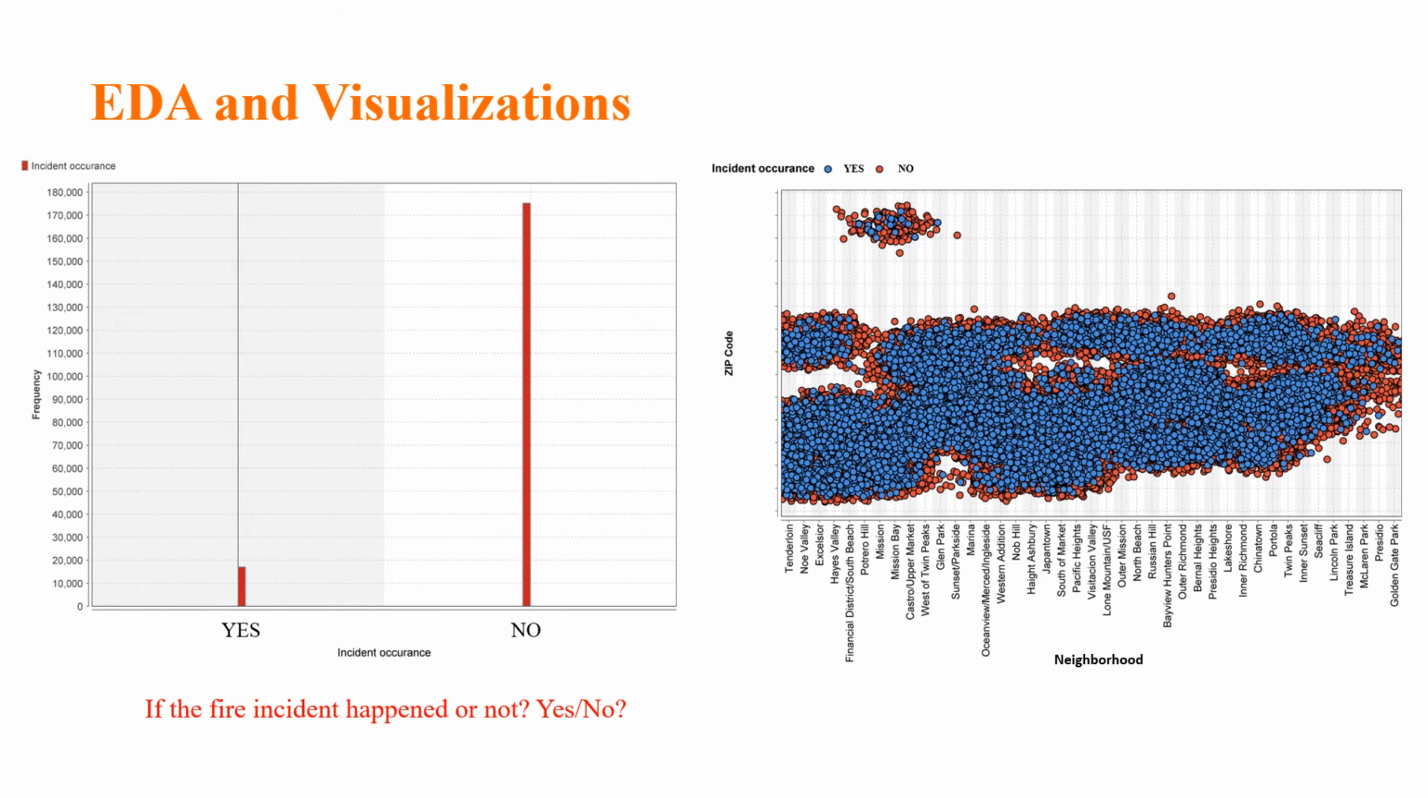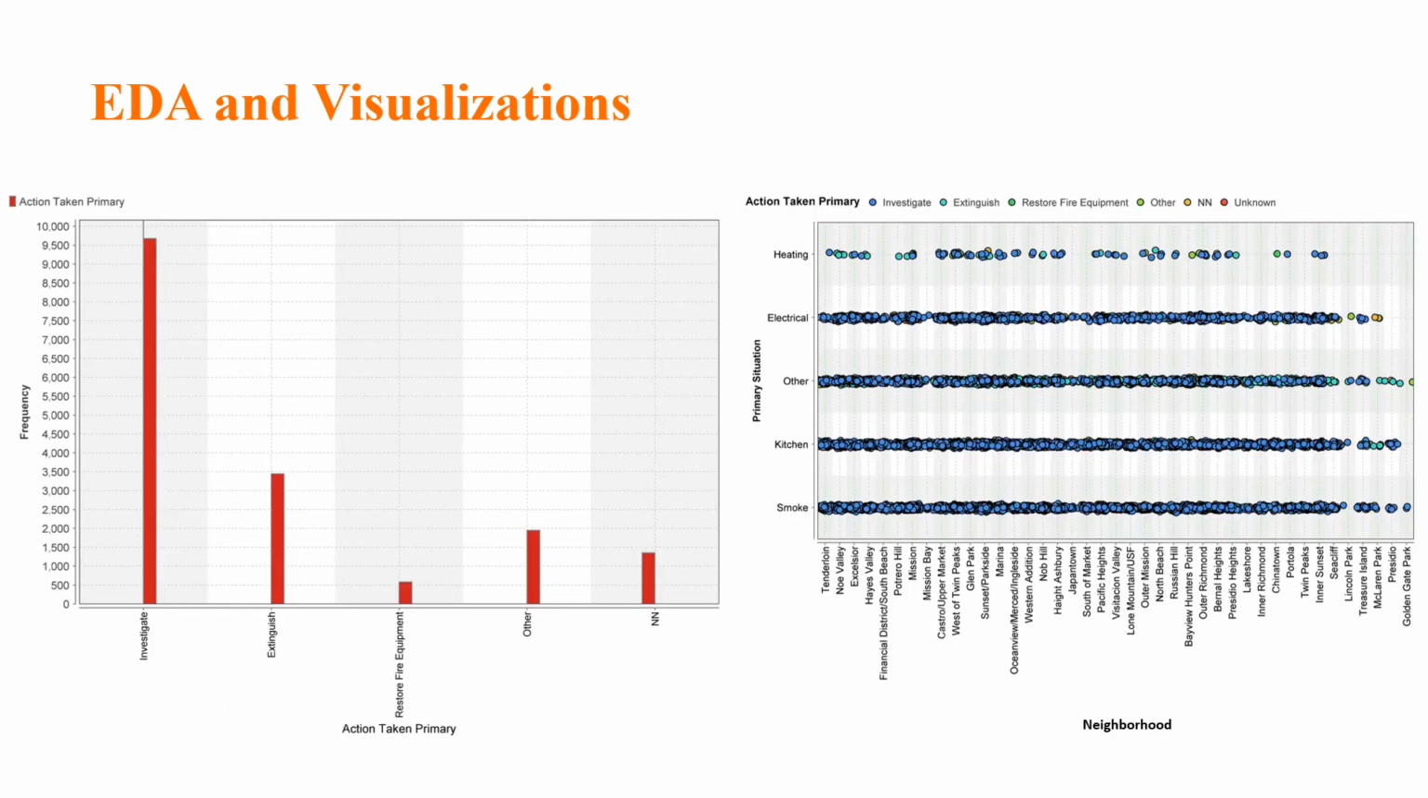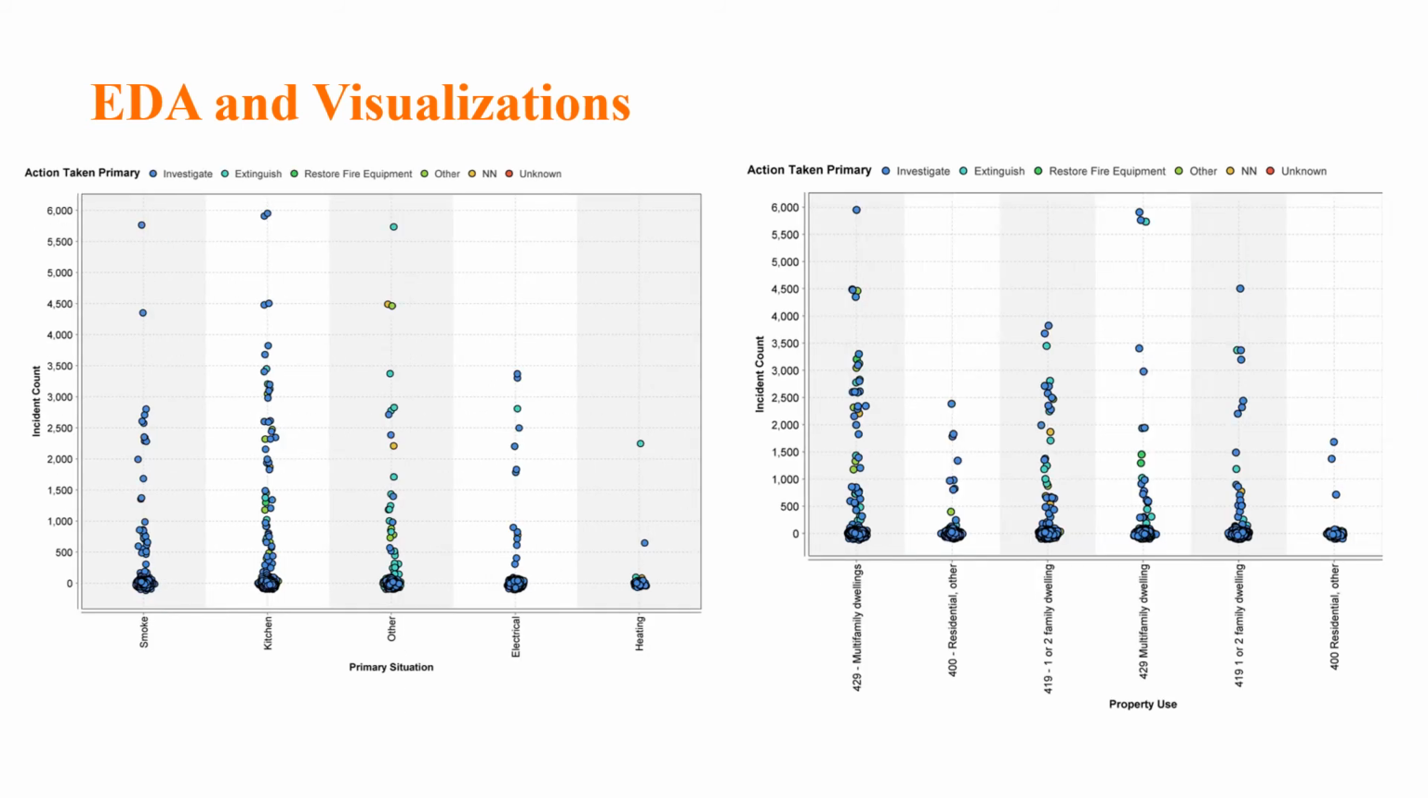This can also be seen in the clustered graph on the right. When the fire department arrives, this is represented by the large number of investigations taken as primary action. These investigations can be caused by smoke, kitchen, or electrical sources. The same seems apparent when looking at the incident count versus the primary situation. Finally, we'll look at the distribution of incident counts based on property use, where one- to two-family or even multi-family dwellings are more common.